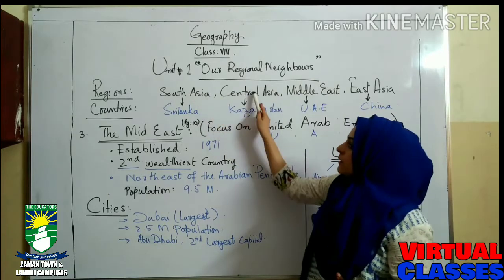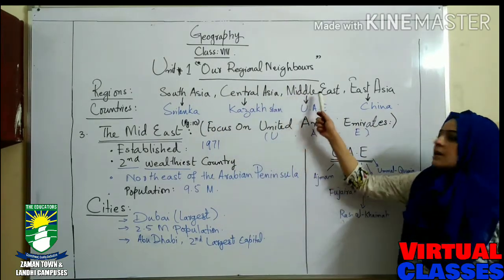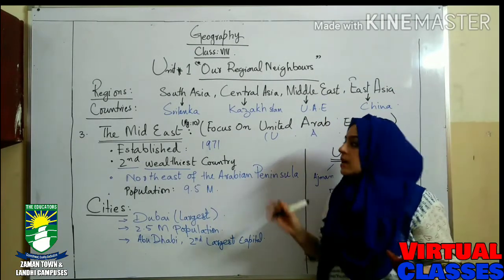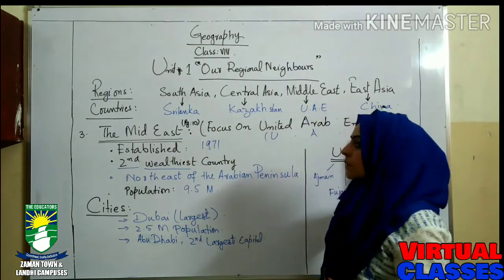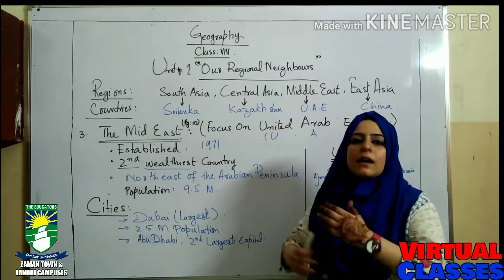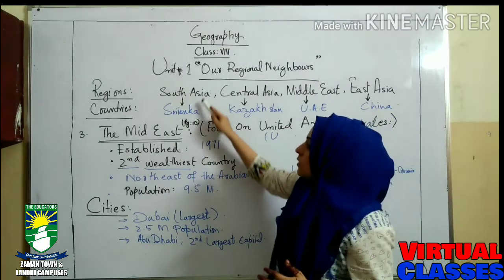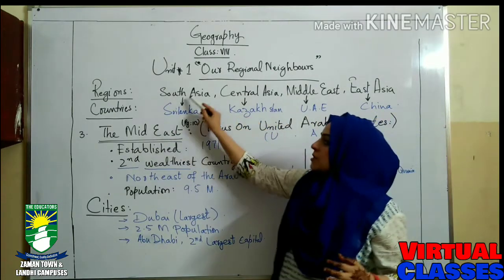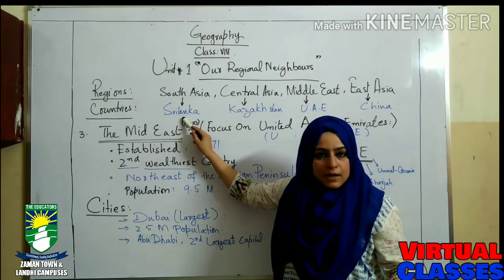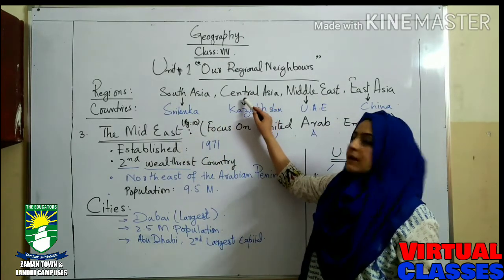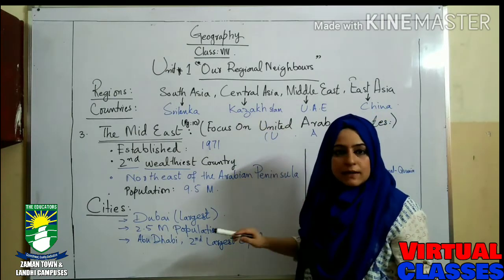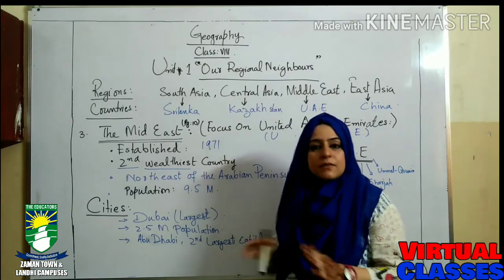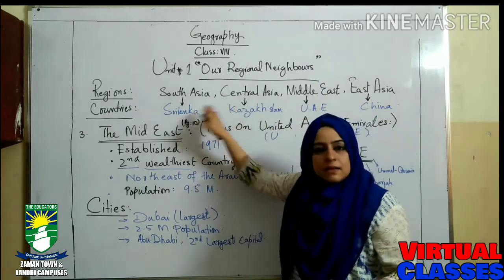South Asia, right after South Asia, Central Asia, right after Central Asia, Middle East, and right after Middle East we have East Asia. Here I have mentioned four more names. These are the countries, meaning countries are smaller than regions: Sri Lanka, Kazakhstan, UAE, and China. For South Asia we discussed Sri Lanka, and for Central Asia we discussed Kazakhstan, like their people, lifestyle, economy, agriculture, and industries.